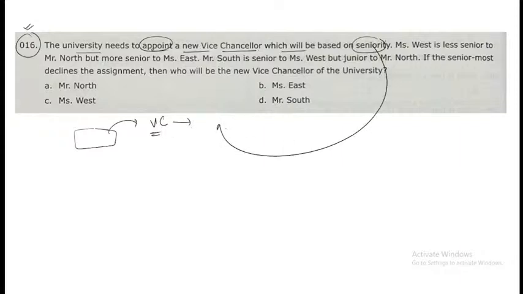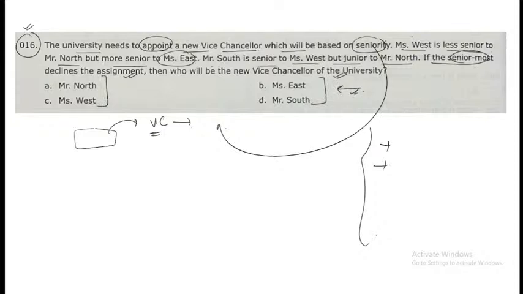The question is saying that Miss West is less senior to Mr. North but more senior to Miss East. Mr. North is senior to Miss West but junior to Mr. East. If the senior-most declines the assignment, you need to find out who will be the new vice chancellor. I won't be writing down the complete order over here, because if I write it, you'll get the answer. So give it a try yourself and then we'll solve it together. Take your time, quickly find the answer, then we'll do it together.